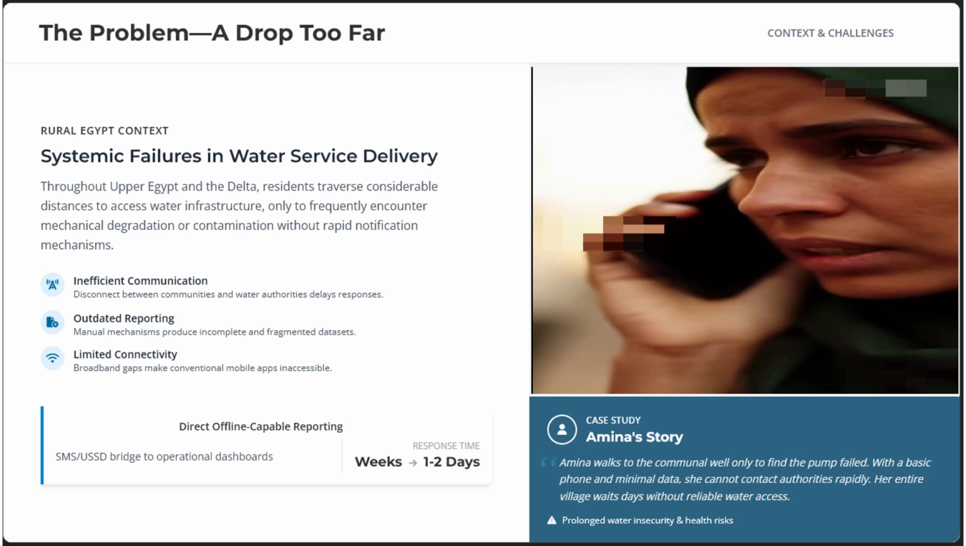AquaAccess addresses this gap by enabling residents to submit water quality concerns via SMS or USSD. These alerts flow into dashboards used by local authorities and NGOs, enabling faster dispatch of technicians and quicker on-site assessments. This streamlined reporting process creates the foundation for more accurate, actionable water quality intelligence.